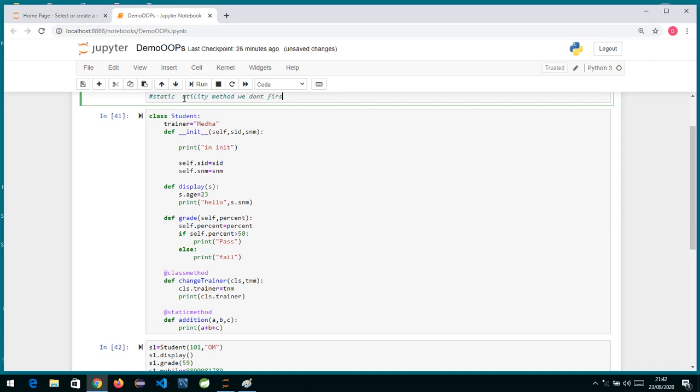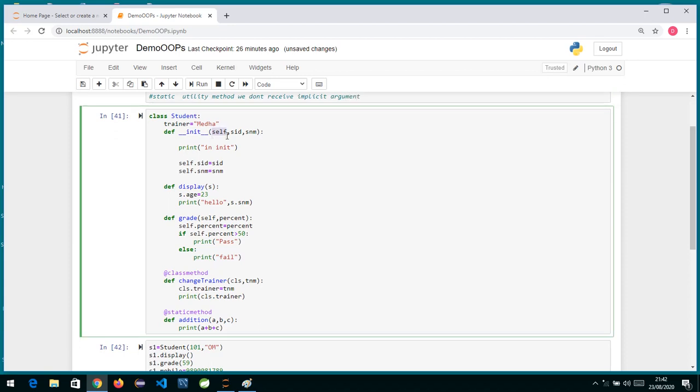What are we saying is implicit? Implicit argument means what? When we were talking about instance methods, the first parameter was self, and that was passed implicitly.